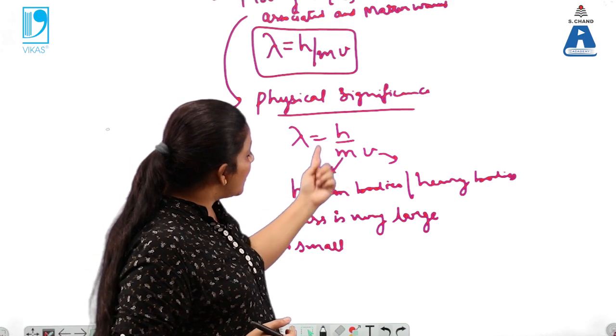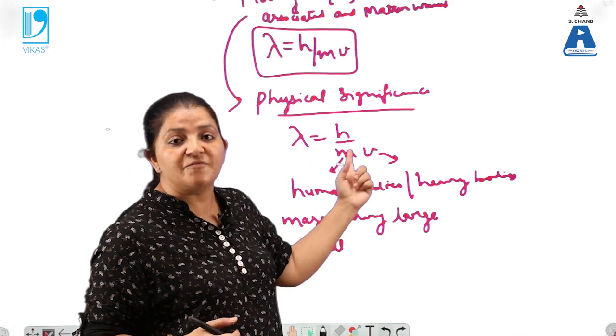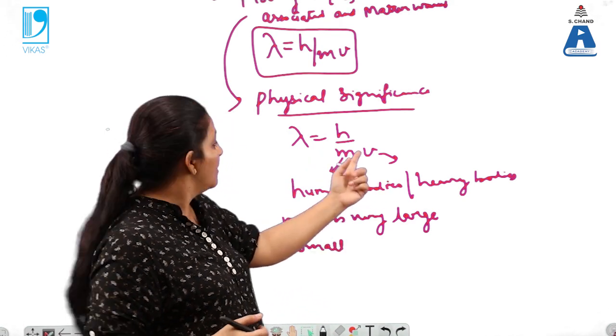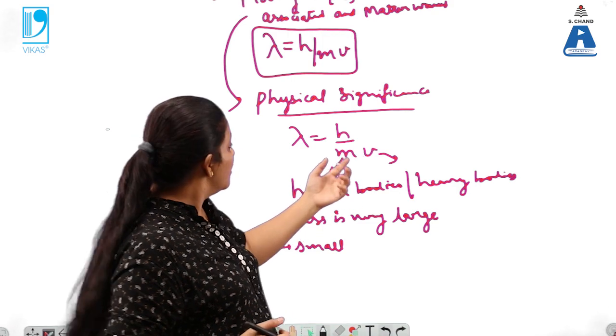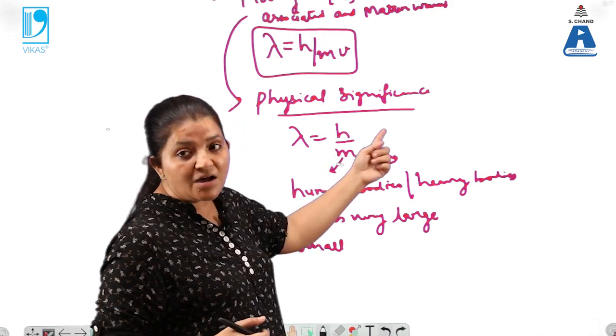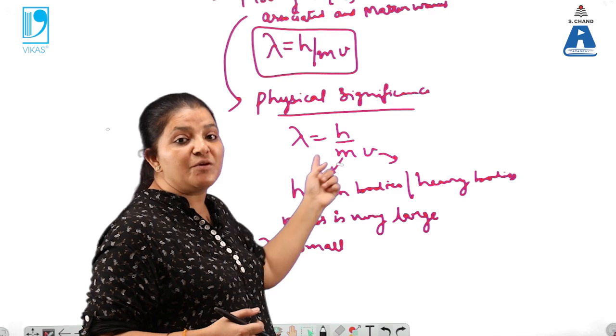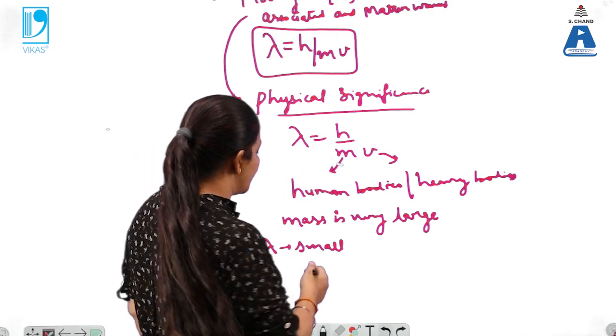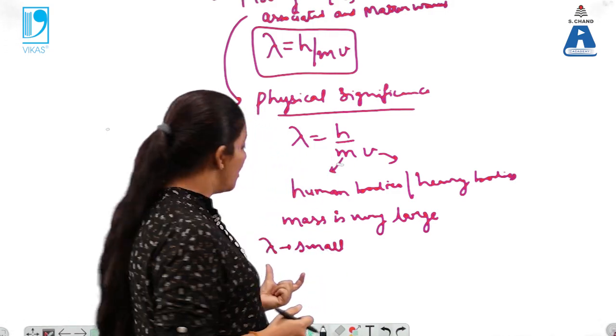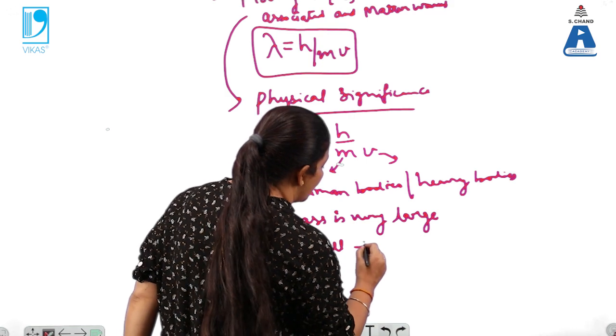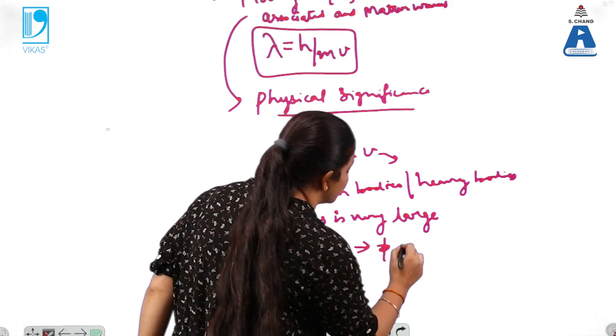But here, mass and velocity have some non-zero value. If they are very large, then lambda will be very small. If lambda is small, it is still non-zero.